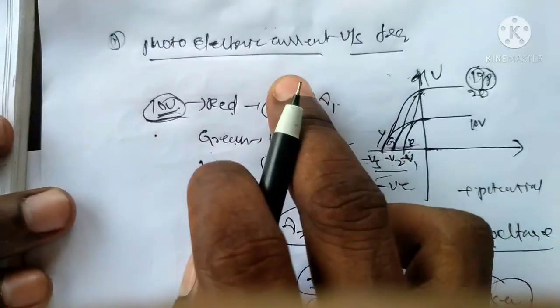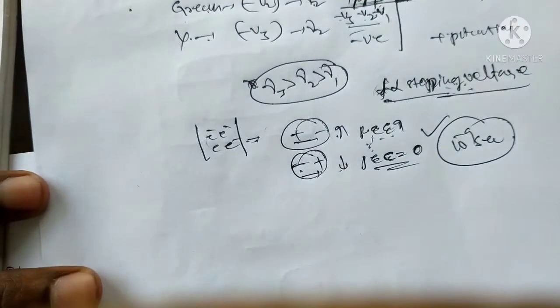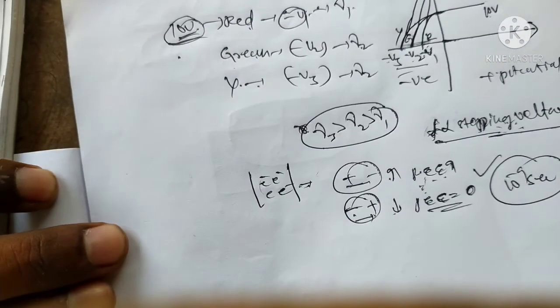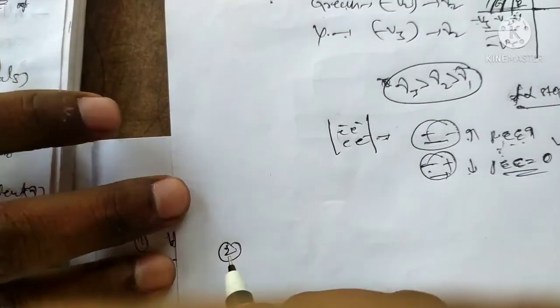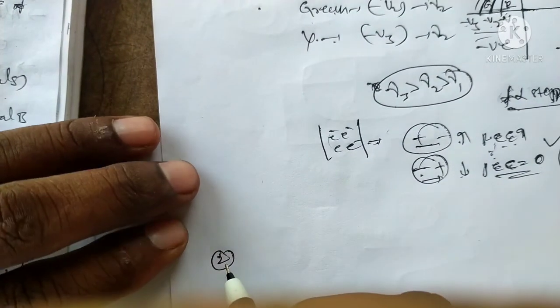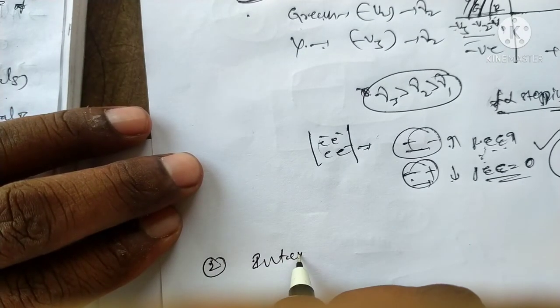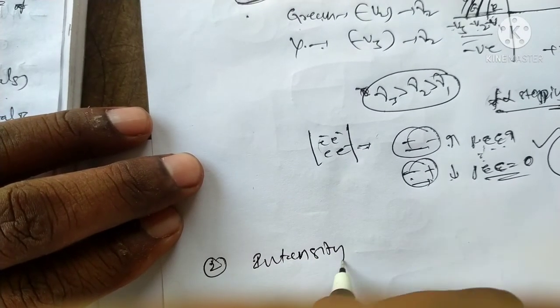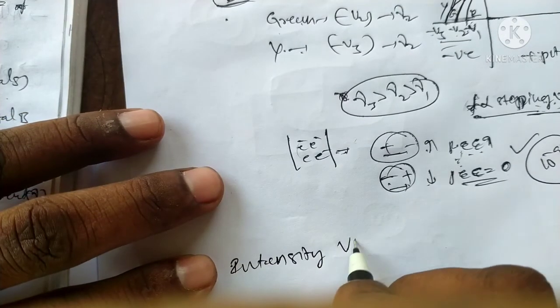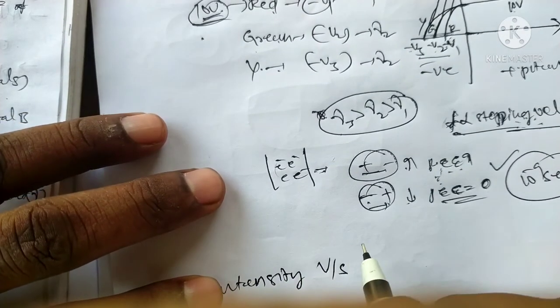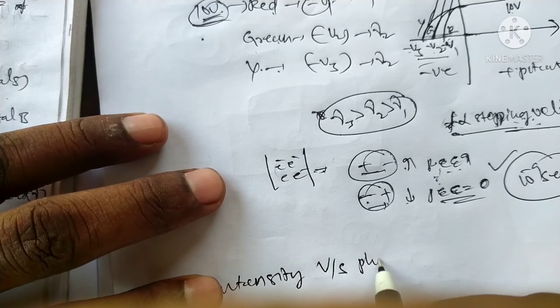Now the second one is the effect of intensity: intensity versus photoelectric current.